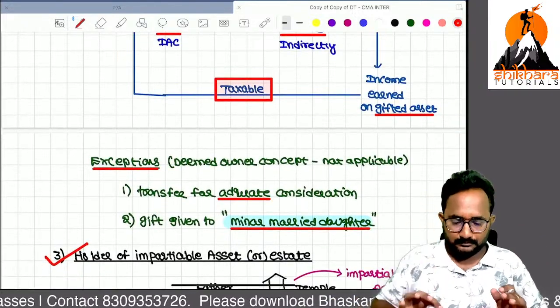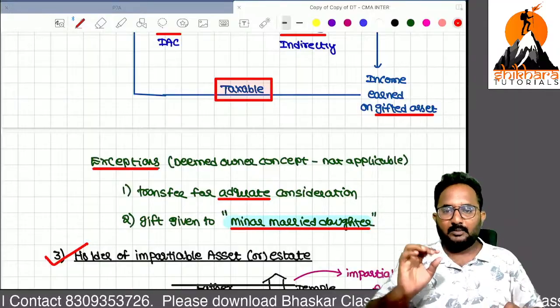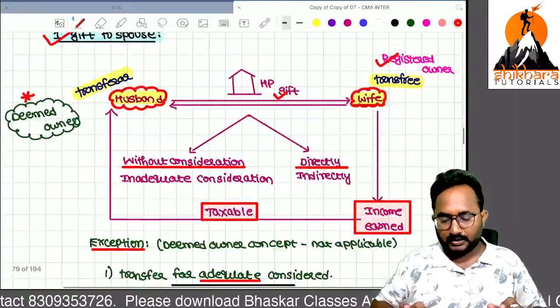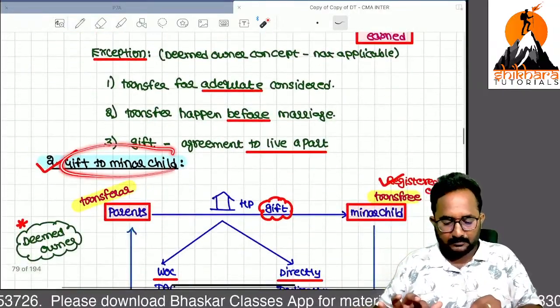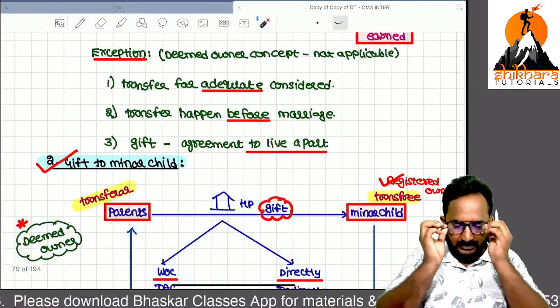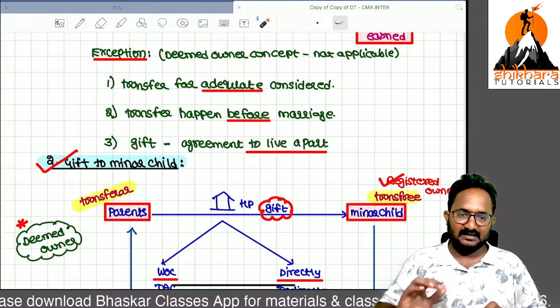Are you clear? Give me confirmation about your understanding of the first two, ma. In your exam, if you remember the side headings, that's enough. But in order to understand the concept, I am giving these explanations. Are you clear up to now?